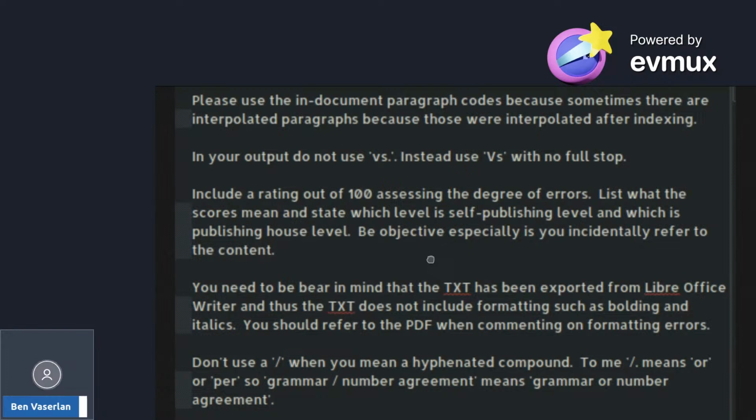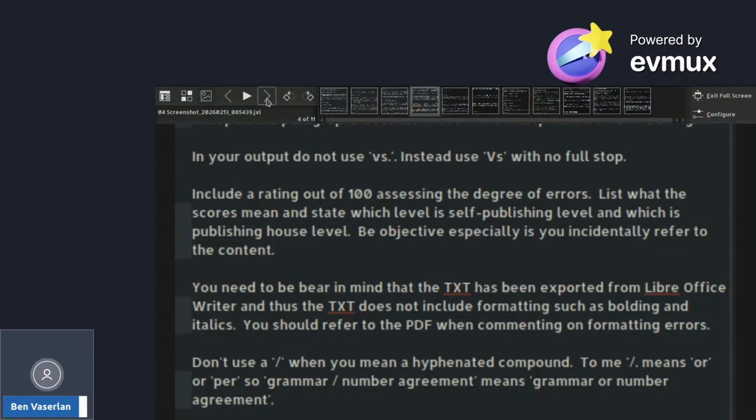Don't use slash when you mean a hyphenated compound. To me, slash means or per. So grammar stroke number agreement means grammar or number agreements. Right then. Tick. So that's now done.